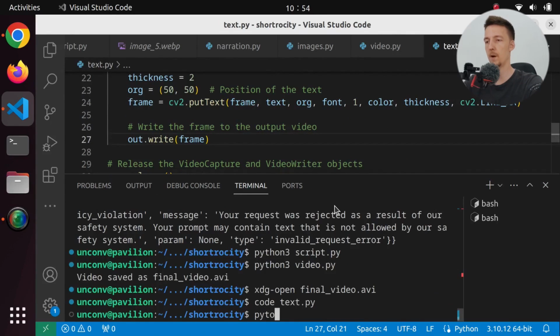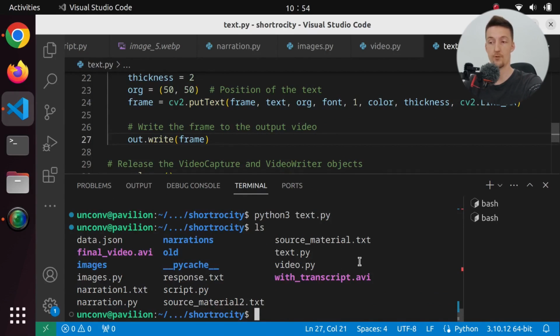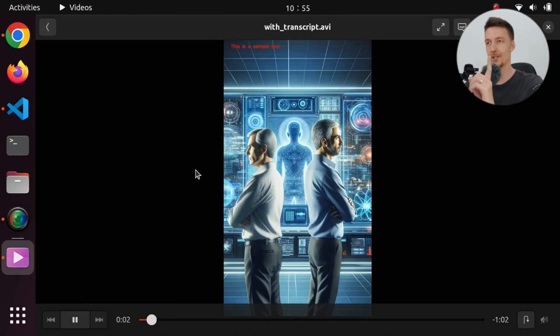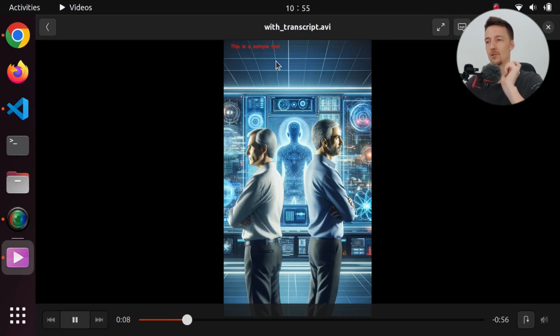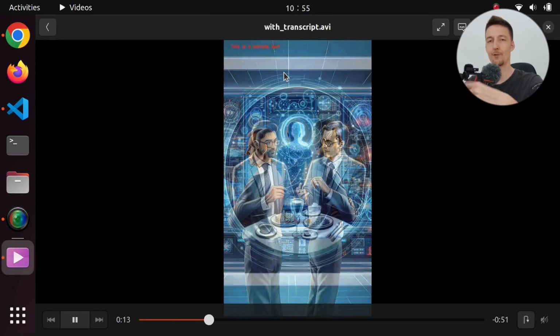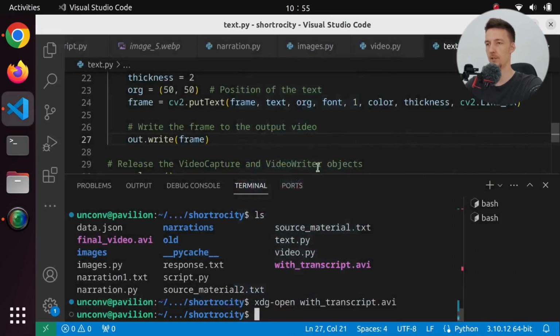So if we run python3 text.py, then we should create another video. So do we have now with transcript? Let's open this. XDG open with transcript. Okay, and I can actually see this is a sample text. But I forgot that CV2 does not support audio, so we have to add the audio after this step. Anyway, we can write text on the screen now.